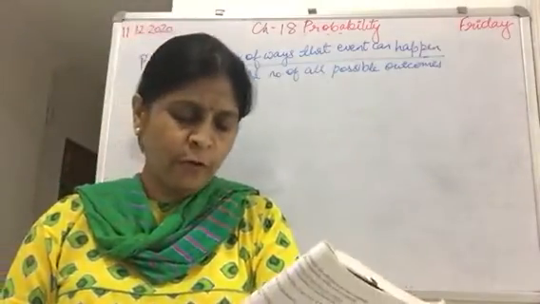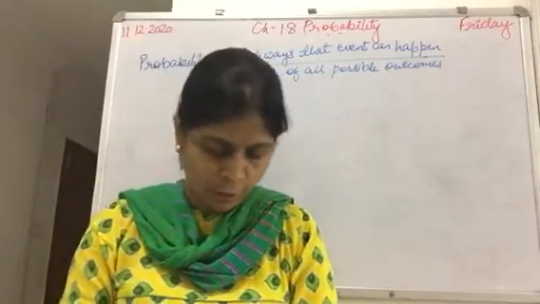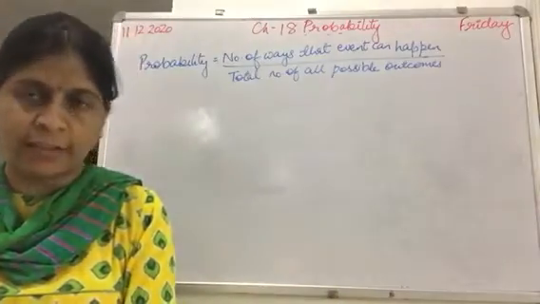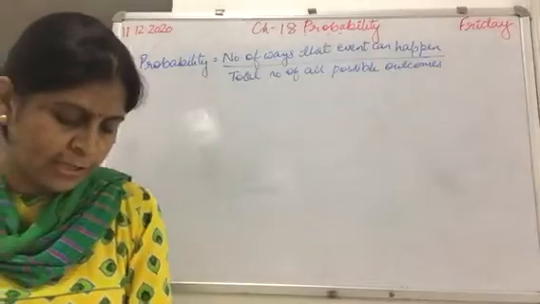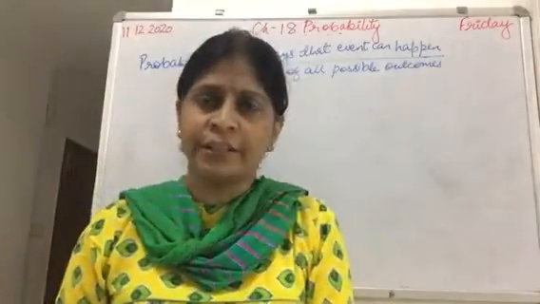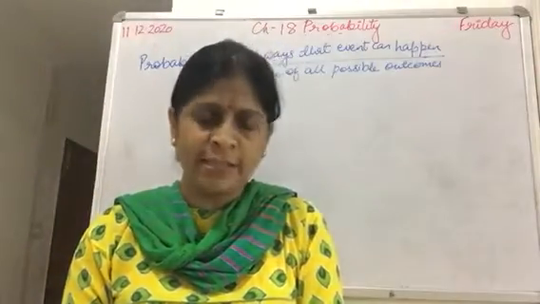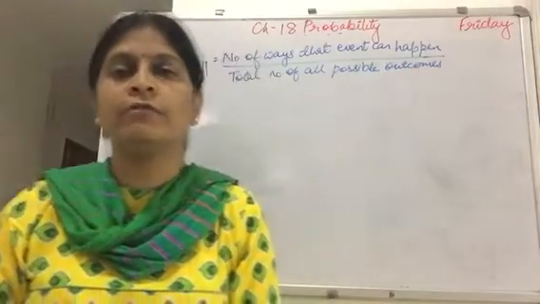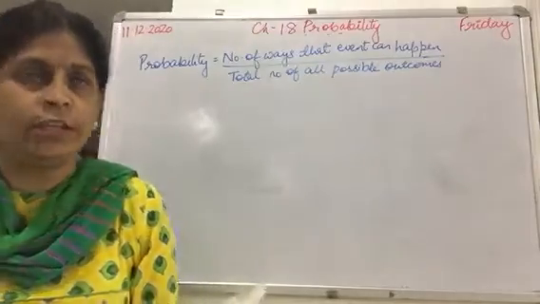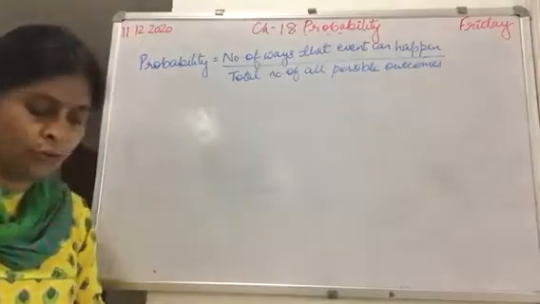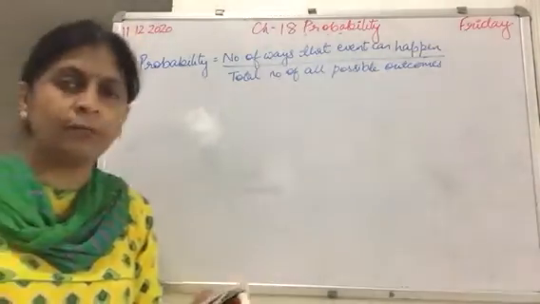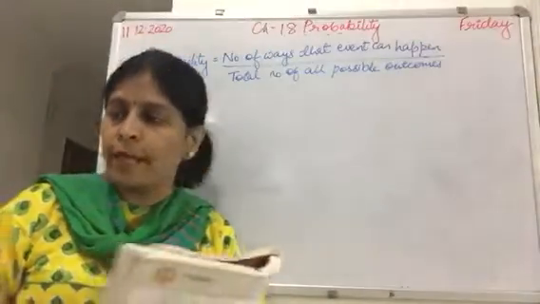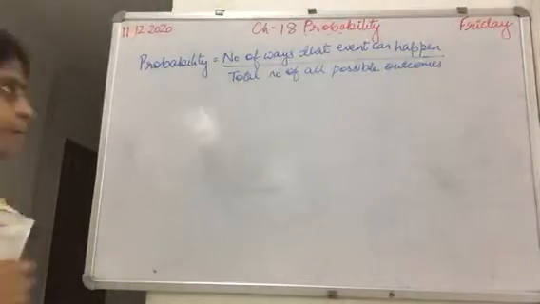Now before you start exercise 18a, page number 240, students, you have to write a few things in your notebook. First of all, you have to write the definition. Page 240 has two columns, and in the last line of the second column, written in italics: probability is thus the measure of the chance of an event happening. This will be the definition. Then you write the formula which is written on page 241, first column, third line.